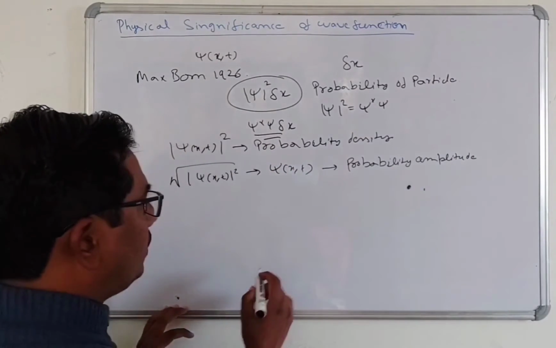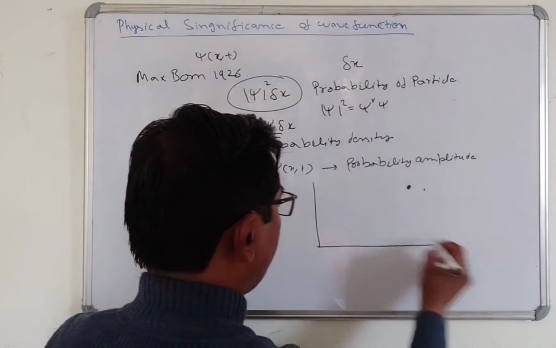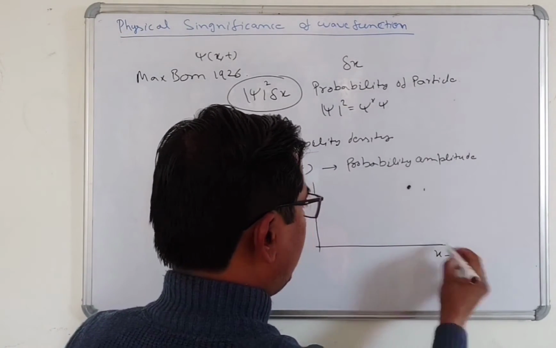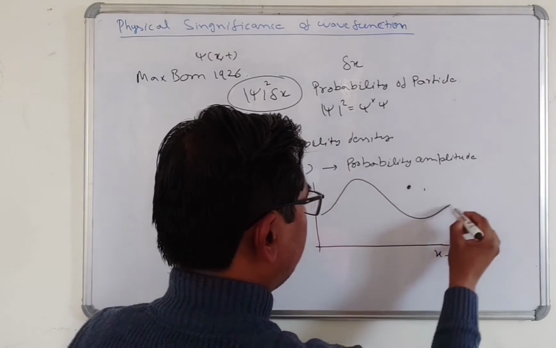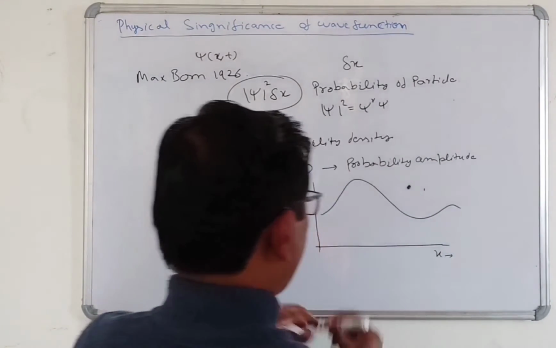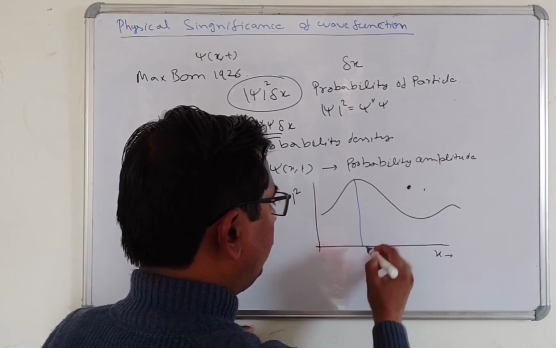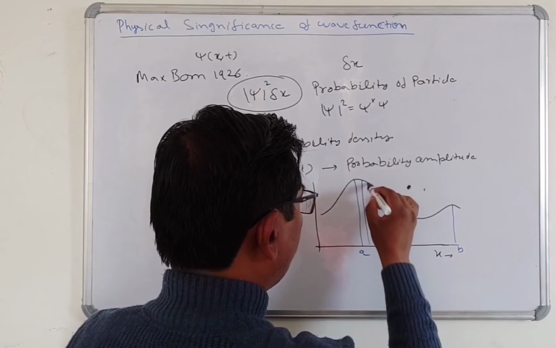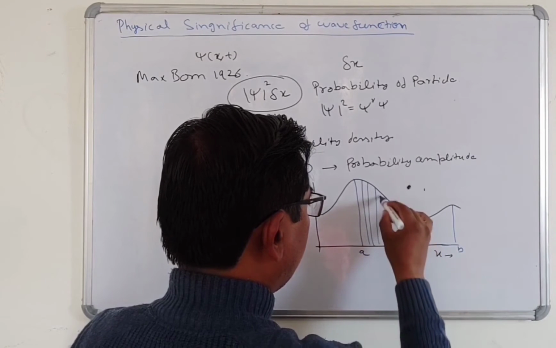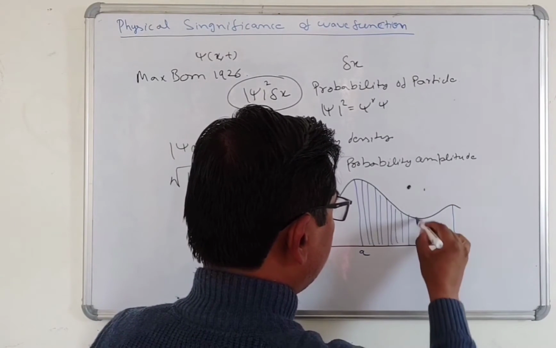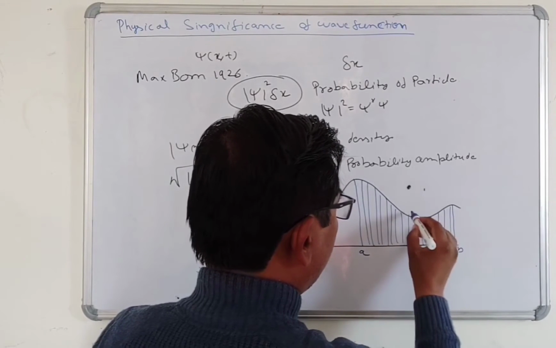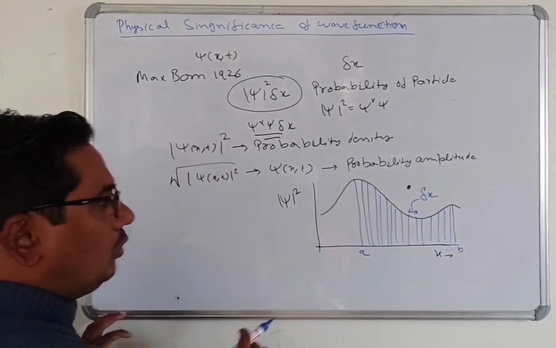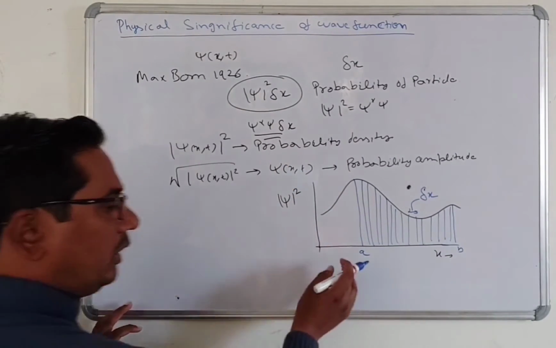Now suppose that the function of psi square with respect to position is presented like that. Here, suppose this is point A and this is point B, and this is a small length, delta x. So what is the total probability from A to B?